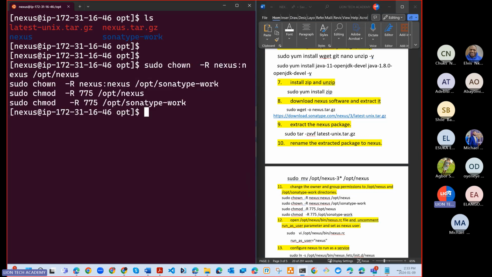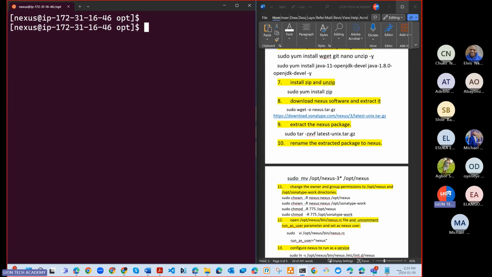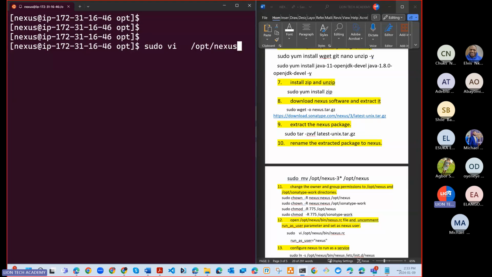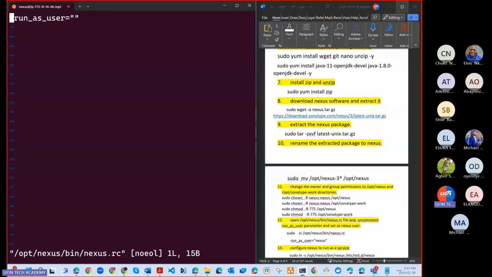There we go. That's done. And number 5 says what? Let's do sudo vi into /opt/nexus, okay? And we have bin what? Nexus.rc. Good. So in this file, you see how this line is commented.